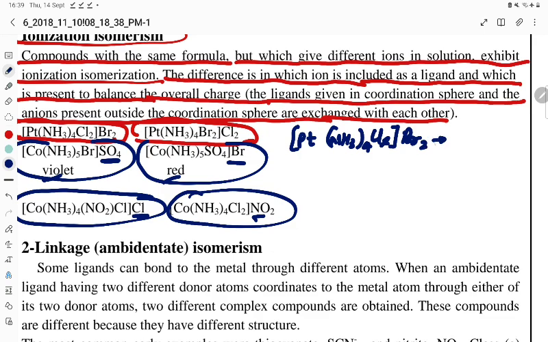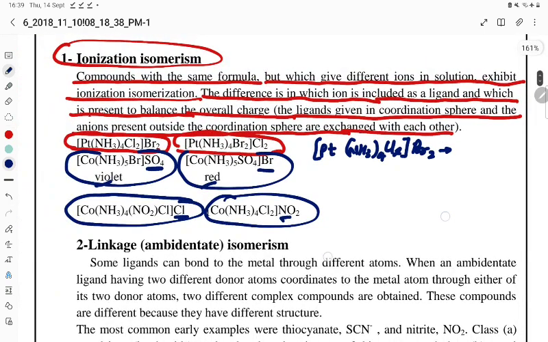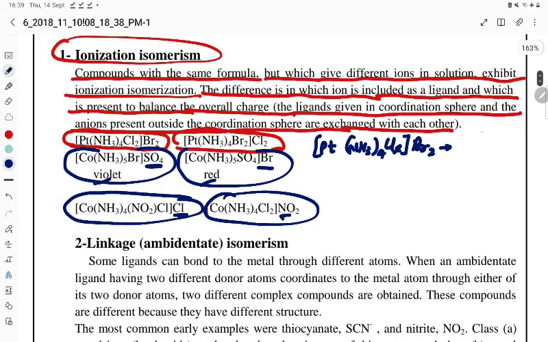If you are ionizing, it is going to give the complex ion along with bromide ions. So here it is [Pt(NH3)4Cl2]2+ and 2 Br minus. So what ion is it giving? Bromide ion. Now the same compound shows the same isomerism.